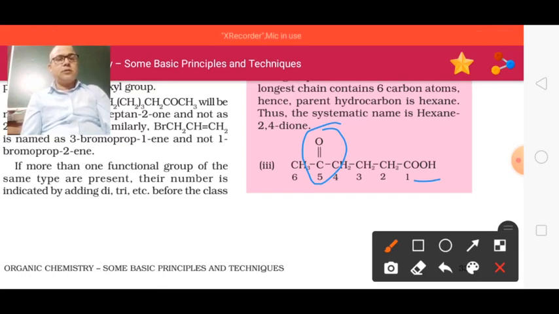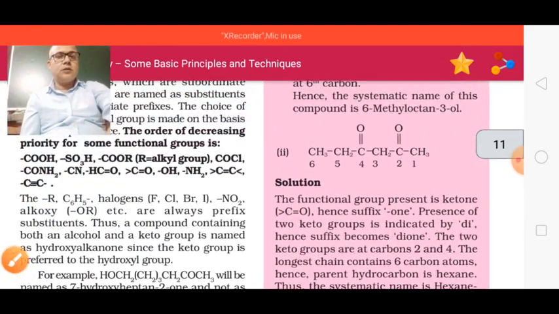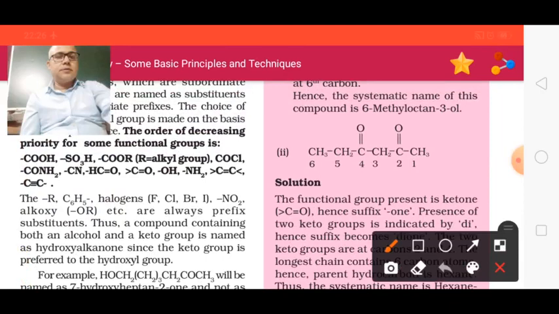Now see here. As you have seen in the priority table, once again I will present that priority table. You can see here, this is the priority table, the order of decreasing priority for some functional groups.